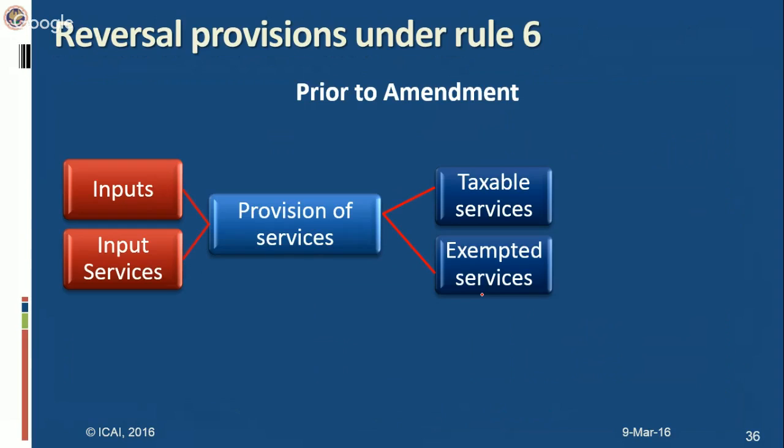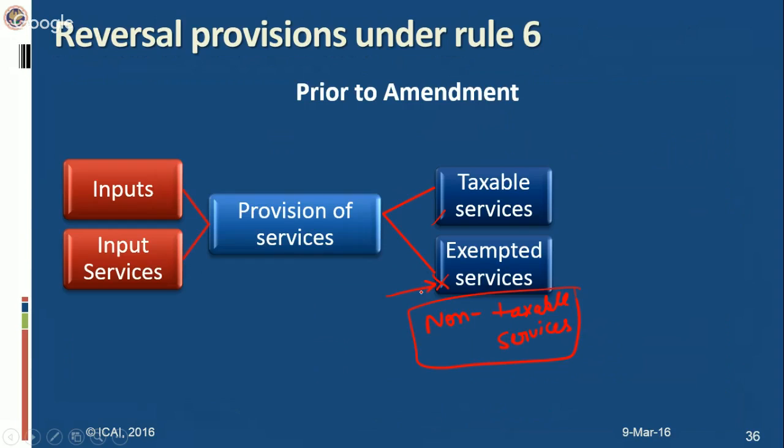Okay, now a question might come to somebody's mind: we have taken taxable services and we have asked to reverse the credit on inputs and input services used in the provision of exempted services. But what about the non-taxable services? Non-taxable services means the services which are not liable to service tax at all. This particular thing has been covered under the definition of exempted services itself.